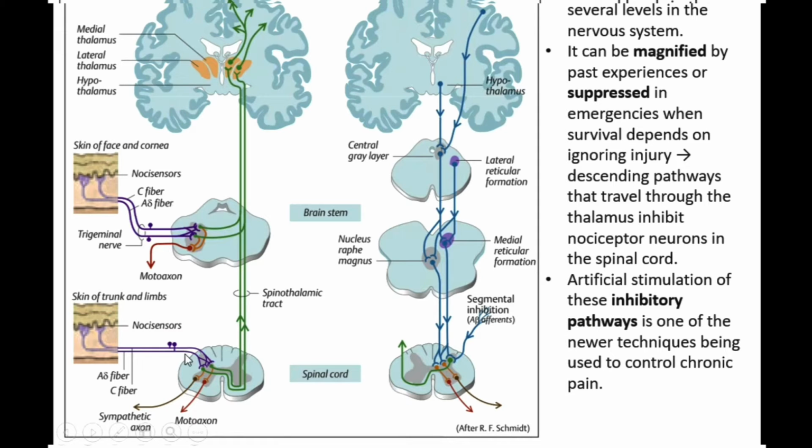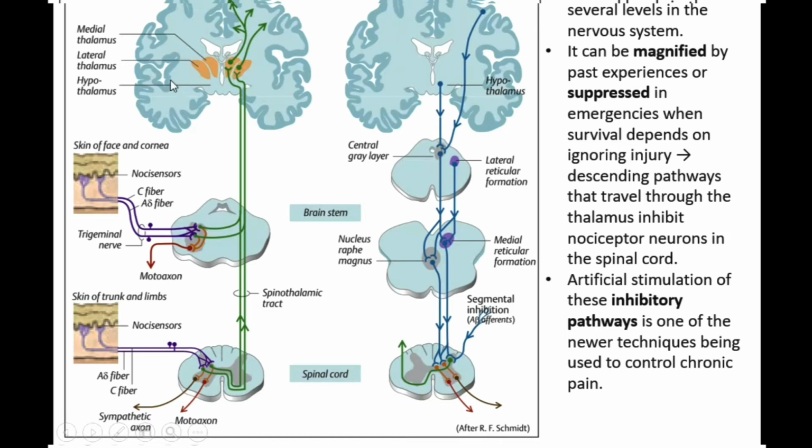This is the cell body of this nociceptor. It brings the information to the dorsal root ganglion of the spinal cord. Here, crossing happens because of the spinothalamic tract. As you can remember, the spinothalamic tract was responsible for the pain and temperature, and this is pain, so this is logical. It brings the information, crosses, and brings the information to the medulla oblongata, and finally to the thalamus. This is the secondary sensory neuron, and this is the primary sensory neuron.